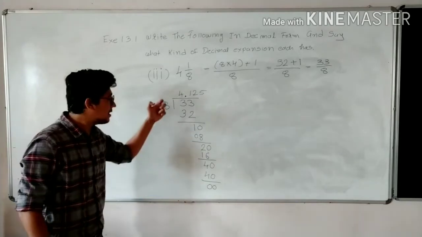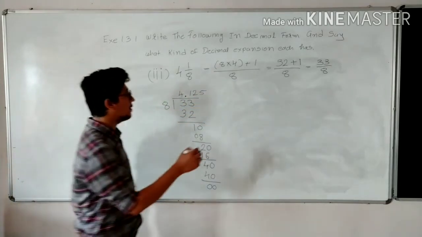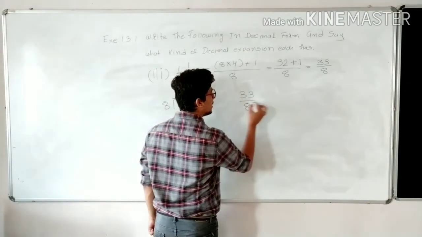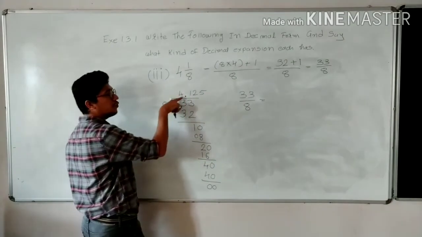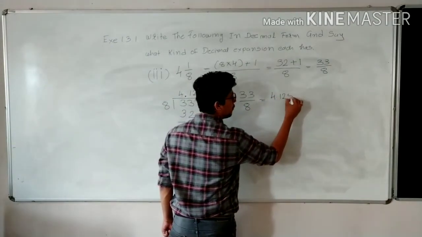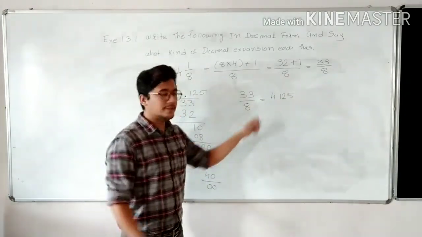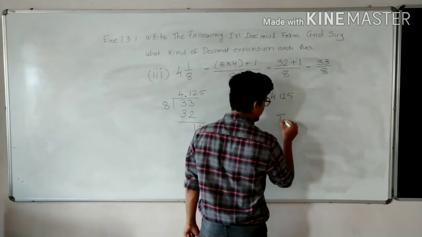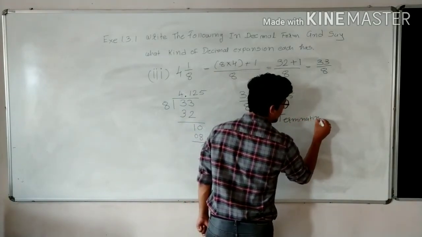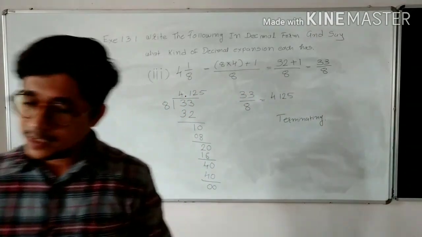Here the remainder gets 0. That means this division process of 33 by 8 is terminating. So can I write 33 upon 8 as quotient 4.125? 4.125. So what can I say about this division? This division is terminating. Yes or no?